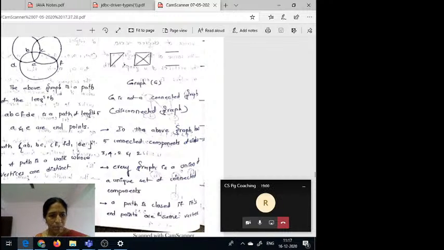Because here B is repeated and D is also repeated. Okay. B is repeated here twice. But the initial point is there and this initial point is also repeated. So that's why this is not a path. That means D to B is there, B to C and C to F. Next again F to D. Next D to B and again E.